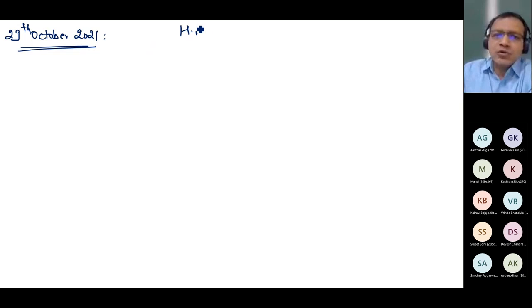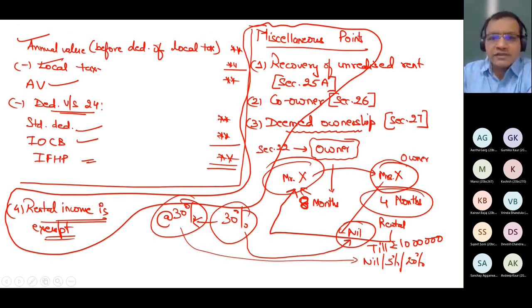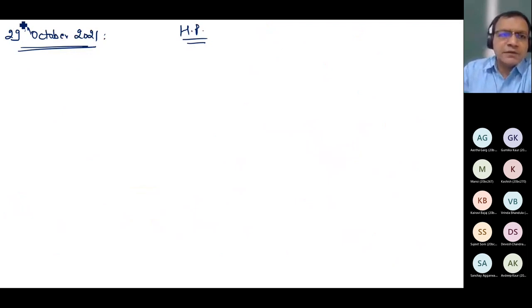So still house property is going on, and just one point. In the last class, I discussed 4 miscellaneous points. Now it is my 5th miscellaneous point.